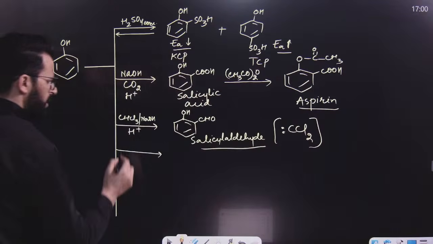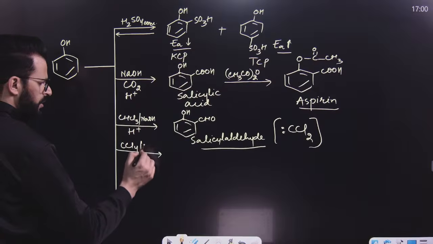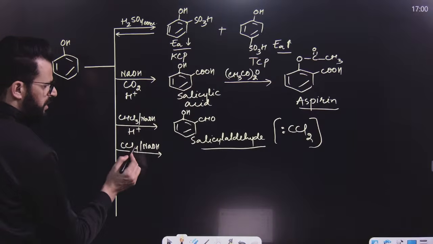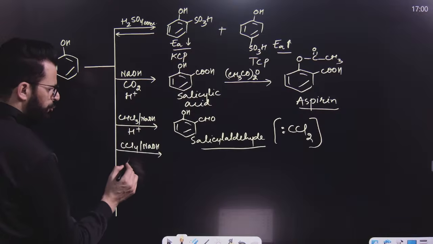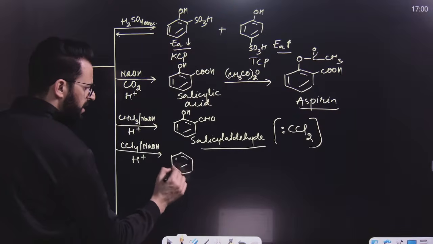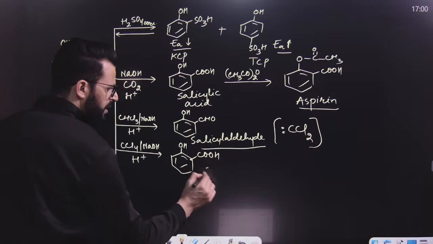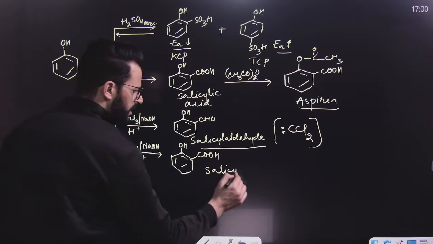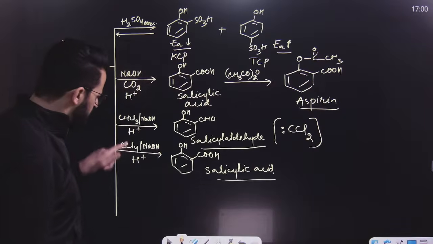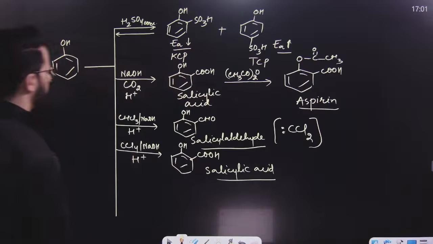Now, if you use CCl4 instead of CHCl3, that is chloroform, in the same reaction, then we will get salicylic acid as the major product instead of salicylaldehyde. But in this reaction, dichlorocarbene is not the electrophile. CCl4 will act as an electrophile.